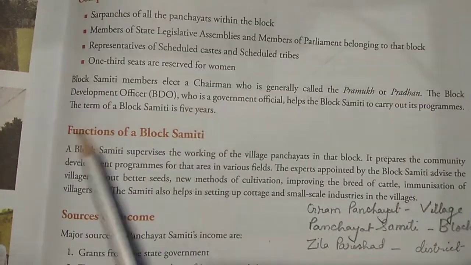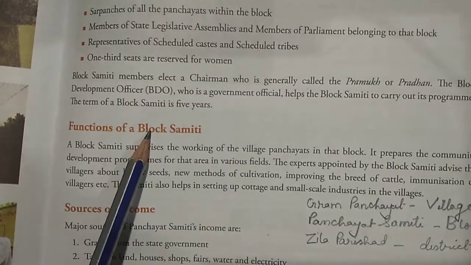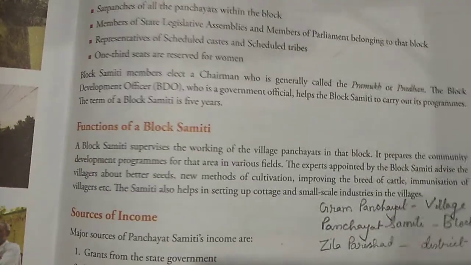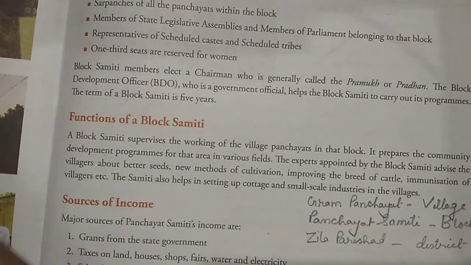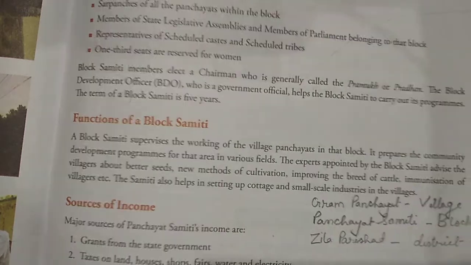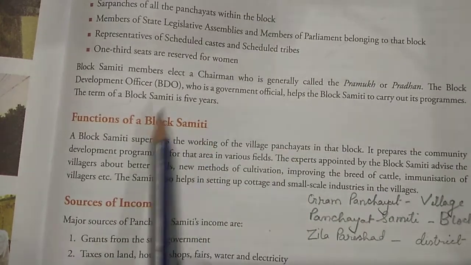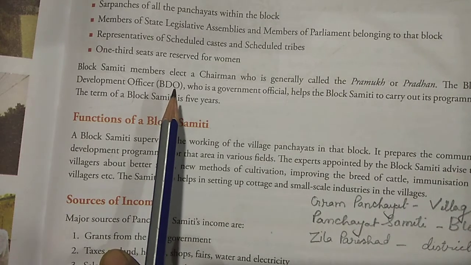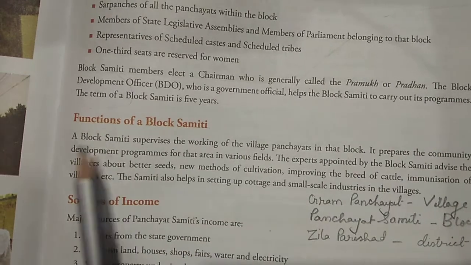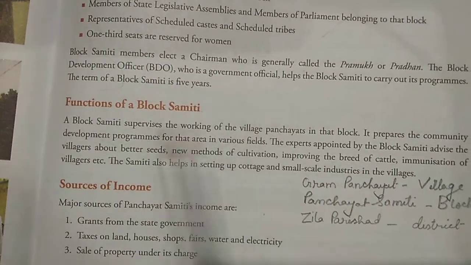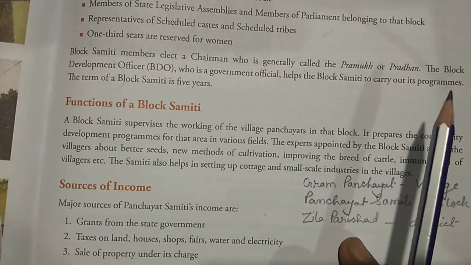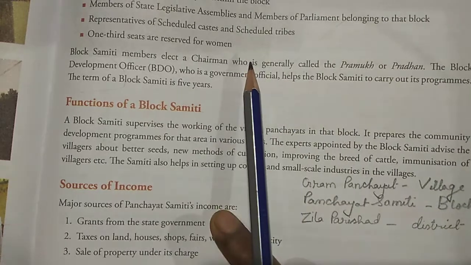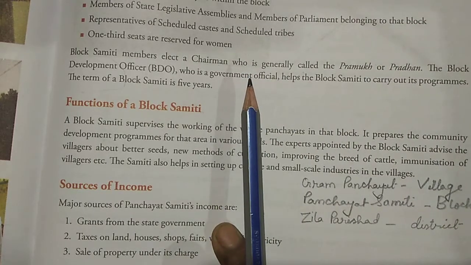Then the block samiti members elect a chairman. Among these members, one chairman is elected among themselves who will take care, and that chairman is called the pramukh or pradhan. The Block Development Officer, the BDO, is not an elected member; this is an appointed person, appointed by the government. The BDO, a government official, helps the block samiti to carry out its programs. The term of the block samiti is 5 years. So this whole institution, the whole group of people working at the block level, will work for 5 years.